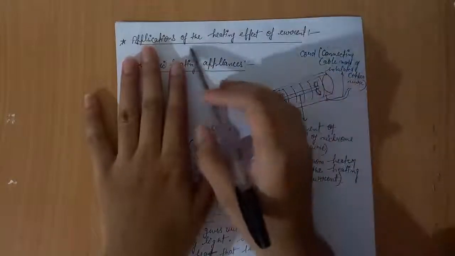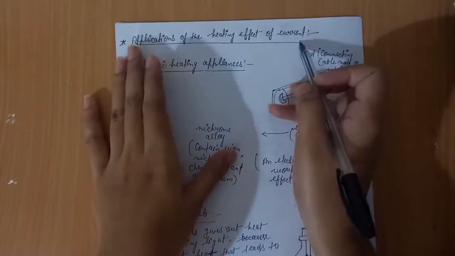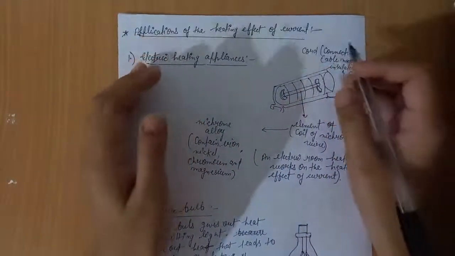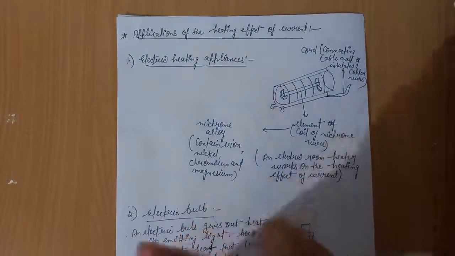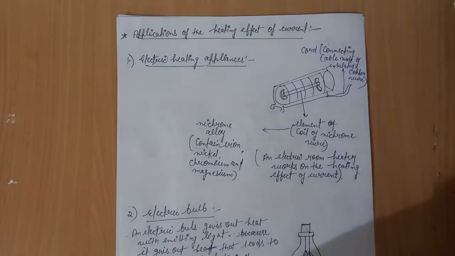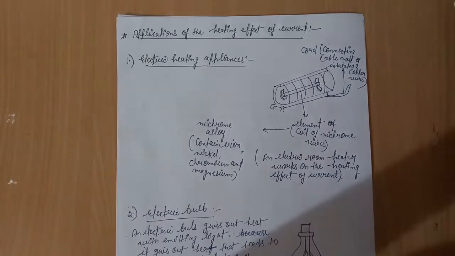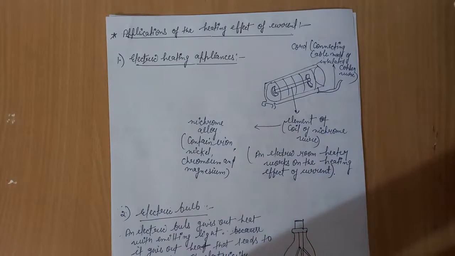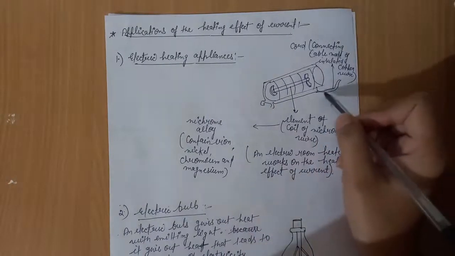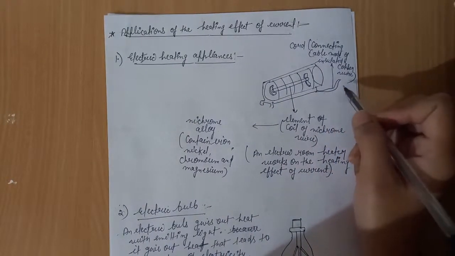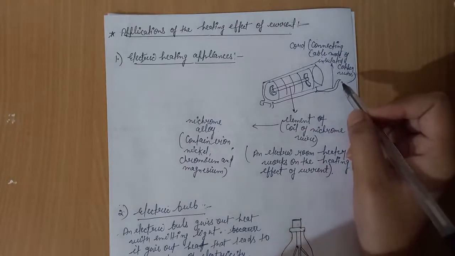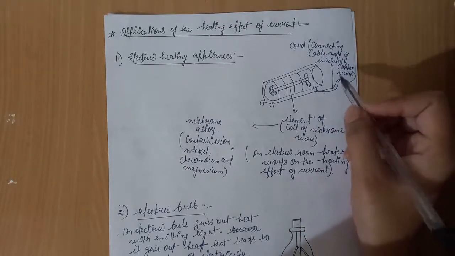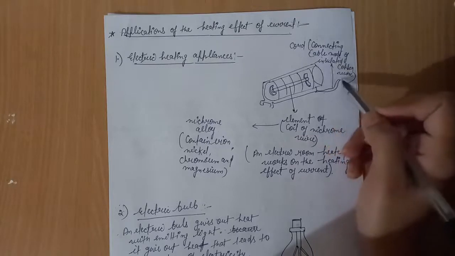Now here are the applications of the heating effect of current. The heating effect of current is used in various electrical appliances in our daily life. This is the electric room heater, an electric heating appliance. This wire is connected to a socket, and it is an insulated connecting cable made of insulated copper wire.